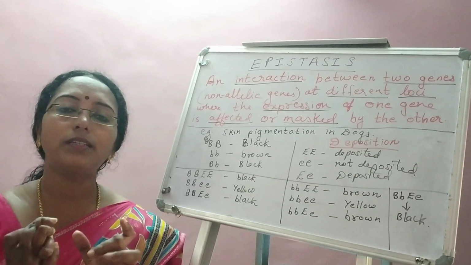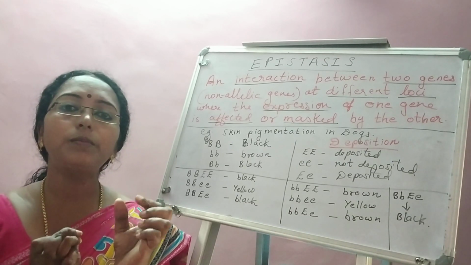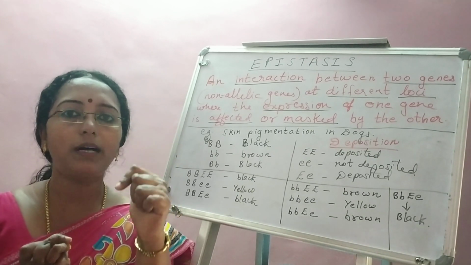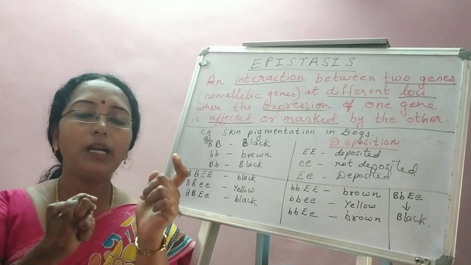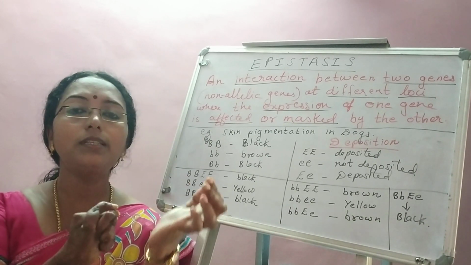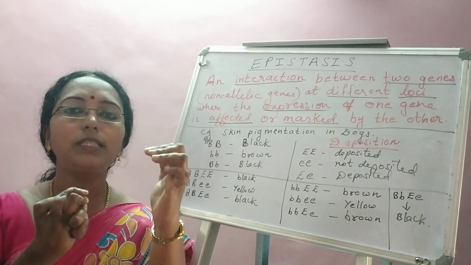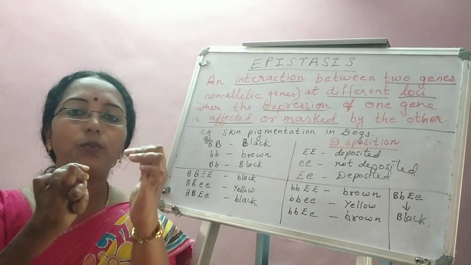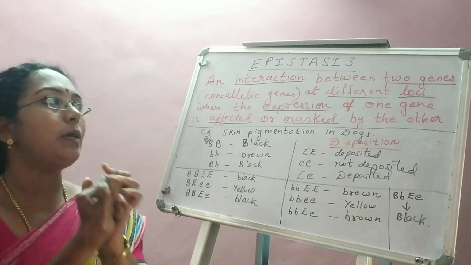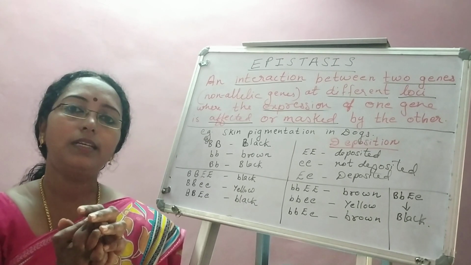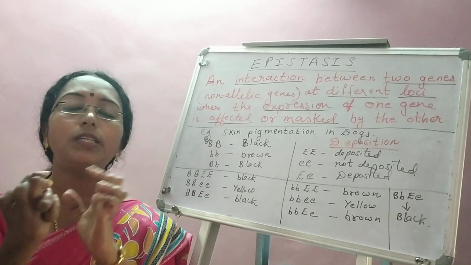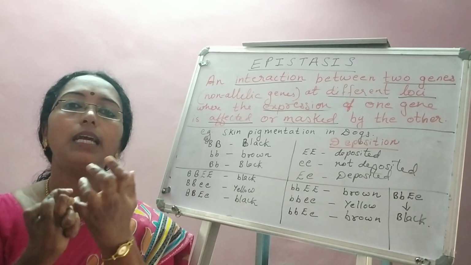So far we have learned that dominance is interaction between two alleles of a gene where one allele is masking the other one. So when one allele is masking the other one, that is dominance. But when one gene is masking the other one, or one gene is interacting with the other so that one gene is dominating the other, you call that gene interaction as epistasis. I hope it is clear. If it is allelic interaction, one dominating the other, it is dominance. If it is gene interaction, one dominating the other, it is epistasis.